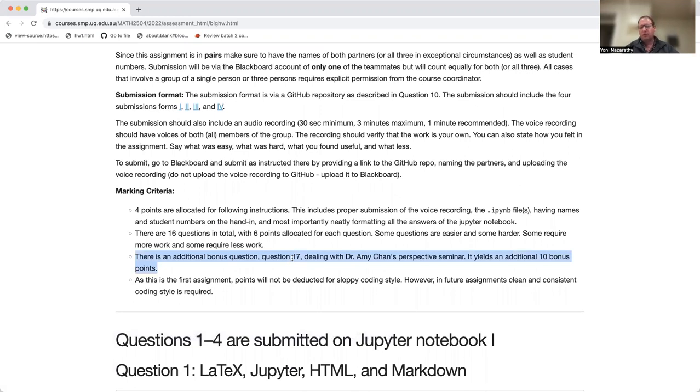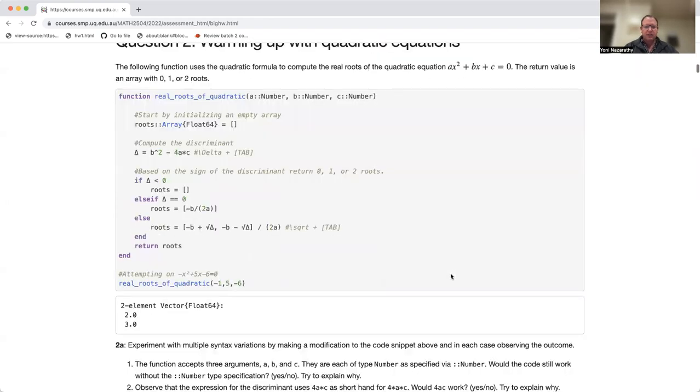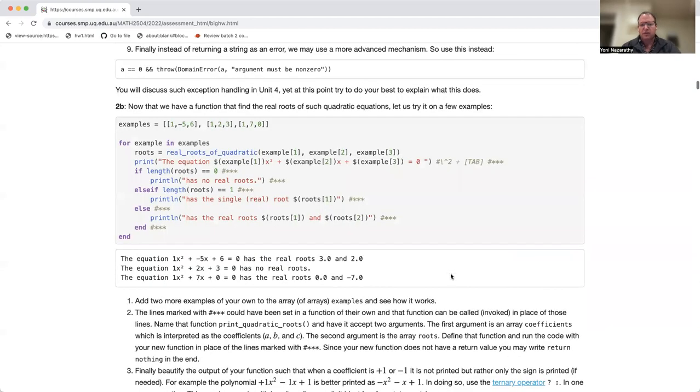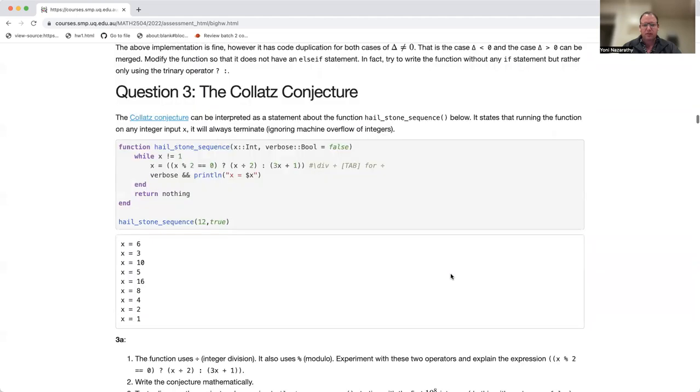It is optional, but very recommended to do because it yields you an additional 10 bonus points. So you cannot get more than 110 on this homework, but if you miss anything or anything doesn't work, then this question 17 will cover for it. Just a few minor changes that we've done, and I apologize for any delays or problems that this has caused.